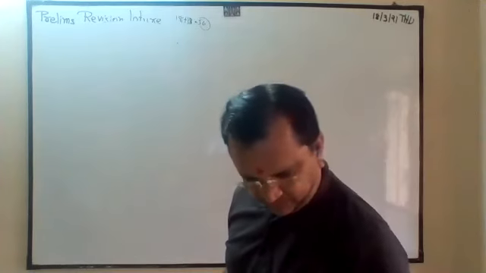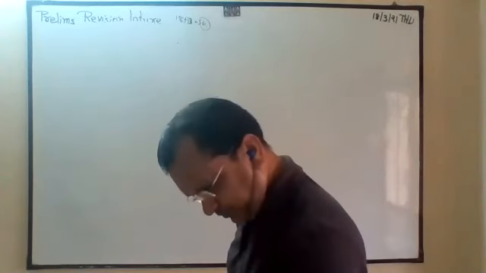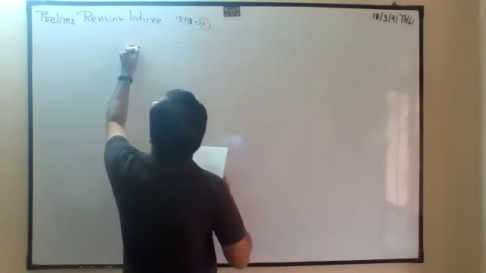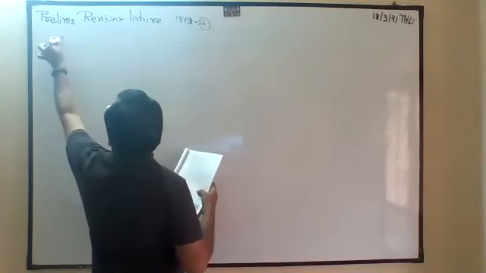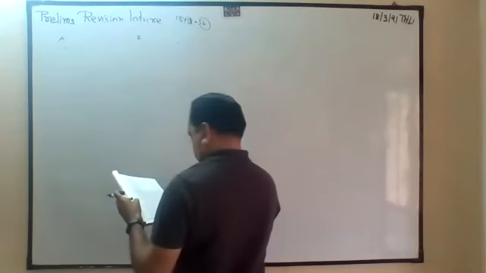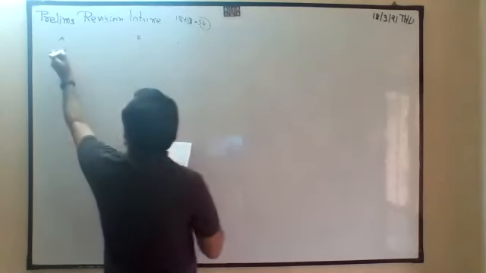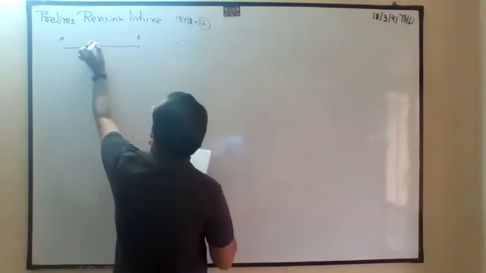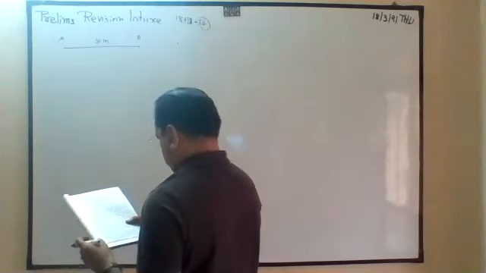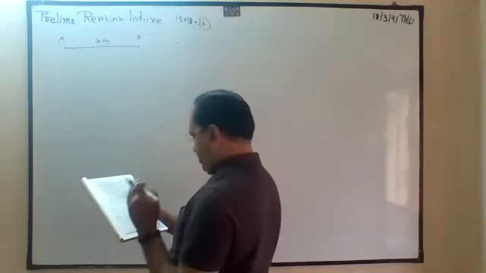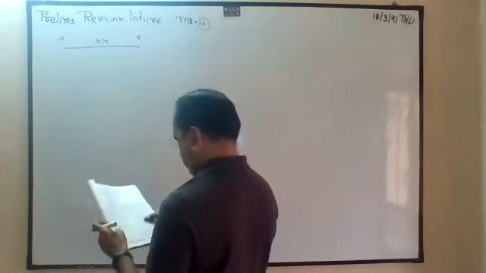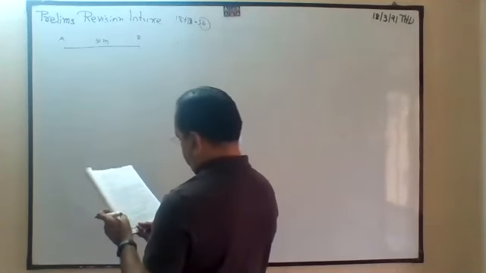That is a very good question. Here A is there. Here B is there. This is 30 meter. Travel A from B and B from A. They meet.